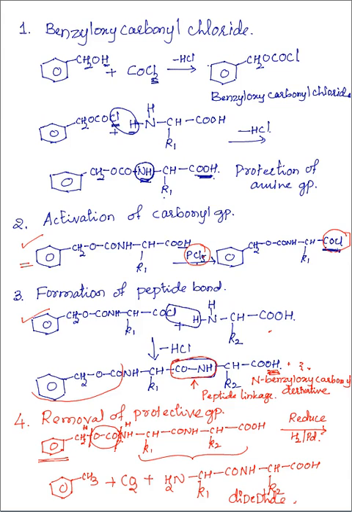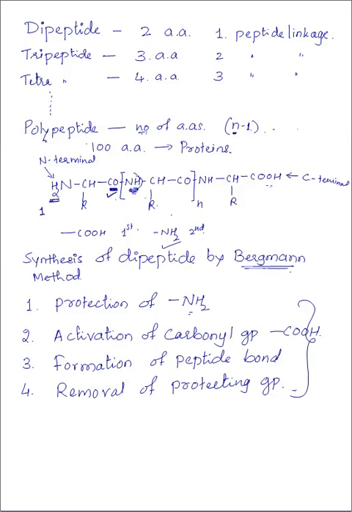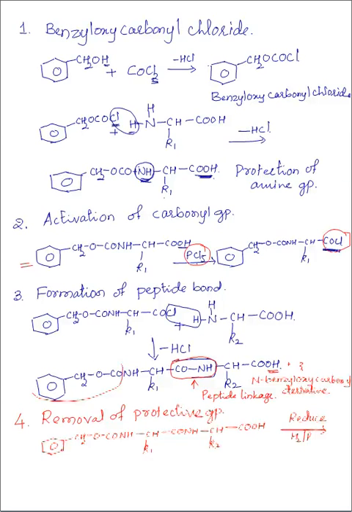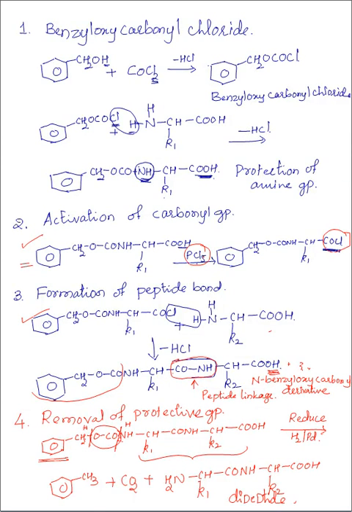So in the Bergmann synthesis, this is an important point. The first step is protection of the amine group, because at the N terminal, the first amino acid, this NH2 group, if it is free, will react with the carboxyl group of the second amino acid.